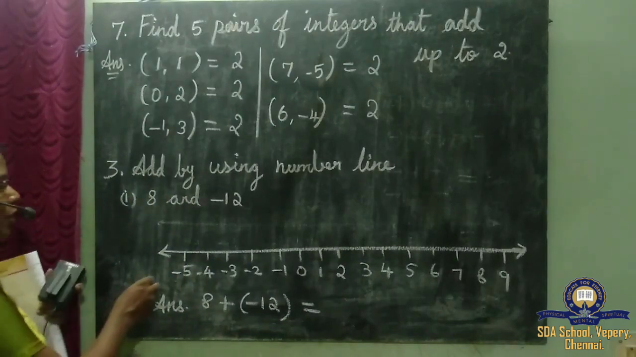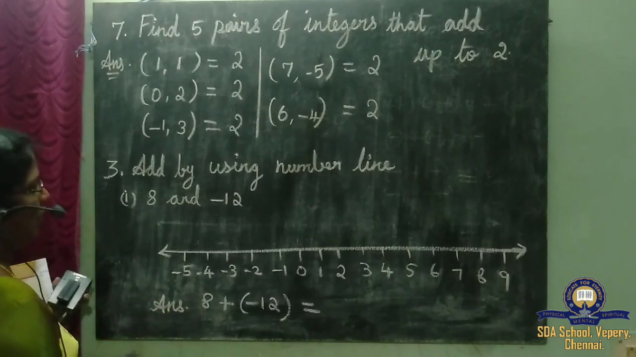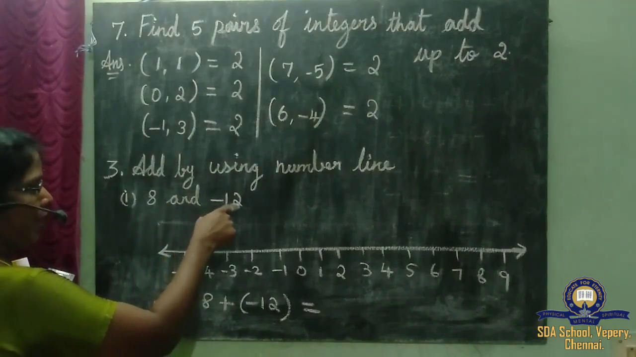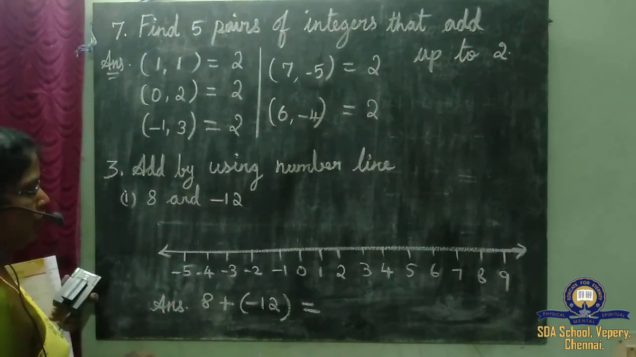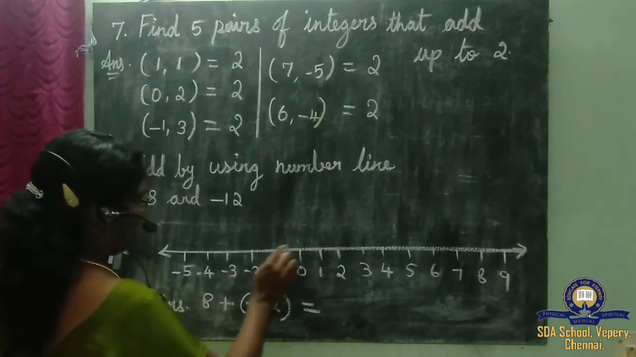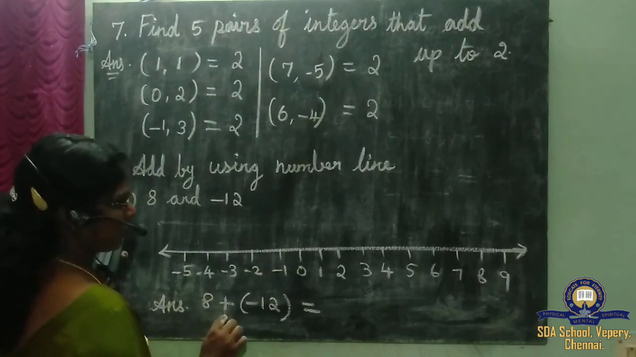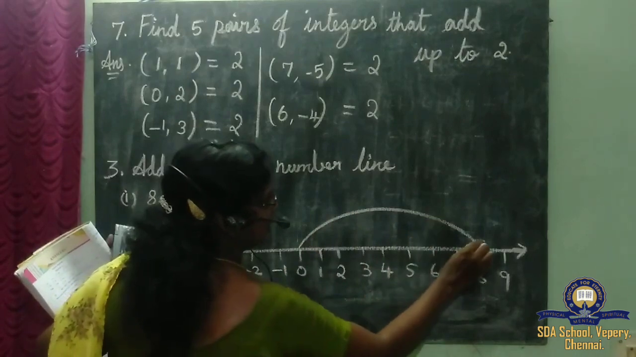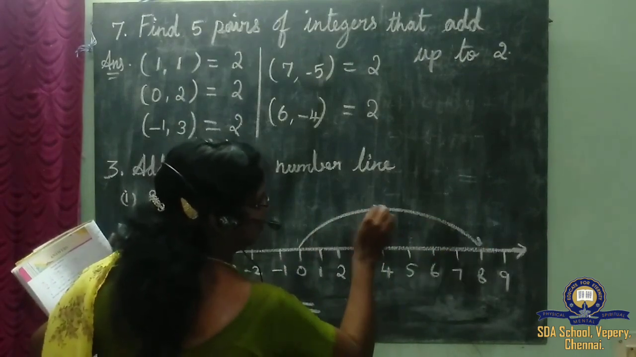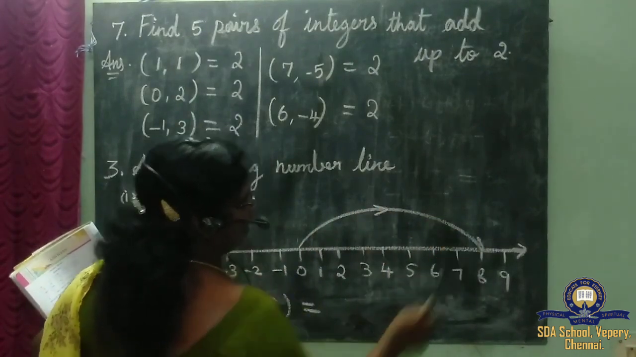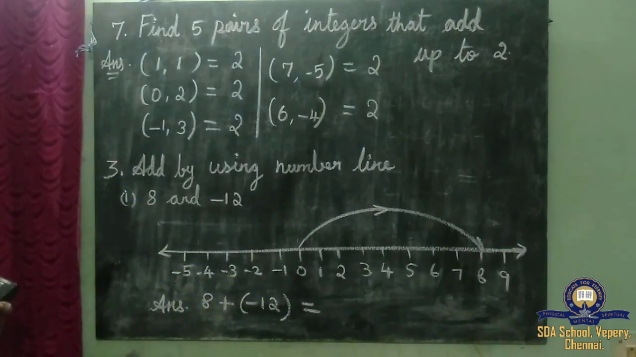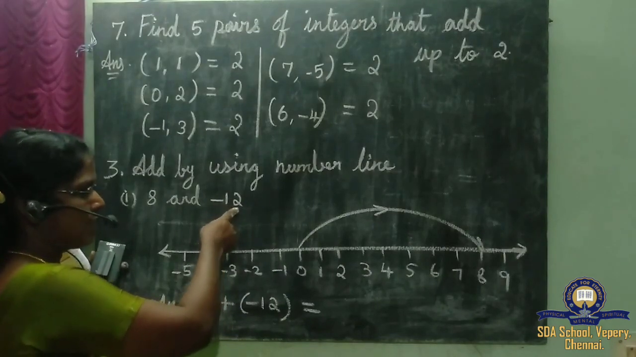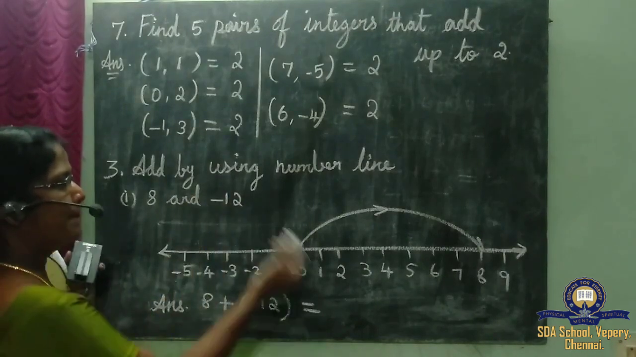Okay, now add 8 and the negative number minus 12. Start from 0 and go to plus 8, the positive number. Where is the positive number? 8 is here. Put the arrow mark direction. Then from there we are going to subtract minus 12. We are going to come backward.